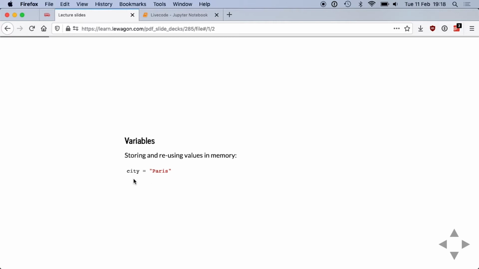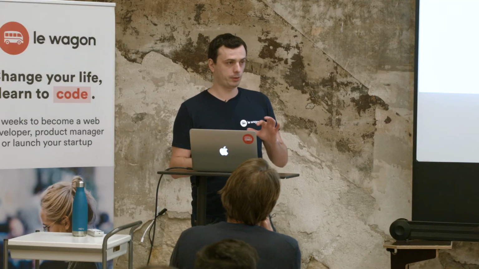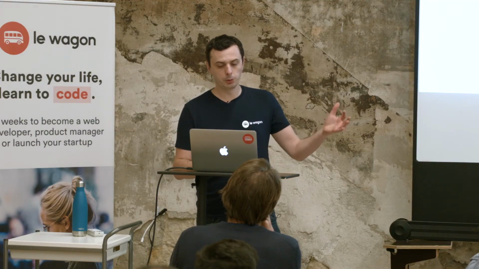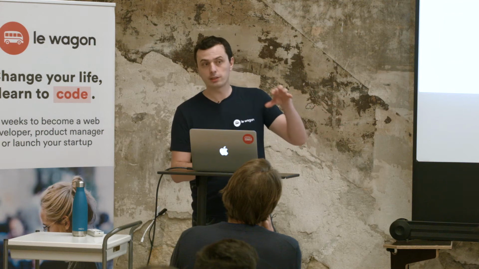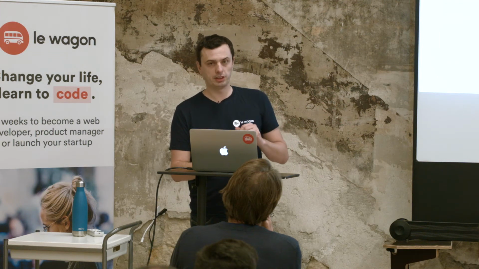So when you see something like that, the equal sign does not mean equal. It means assignment. I know that's confusing, but that's not the actual equal sign. So when you have this statement, you should read it from right to left. And it says I'm going to put the value Paris inside the variable city.